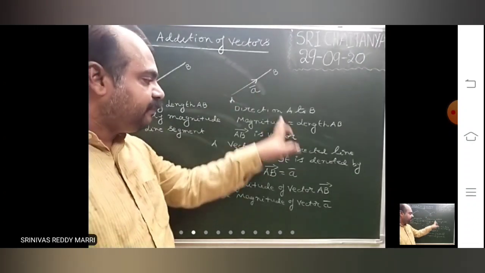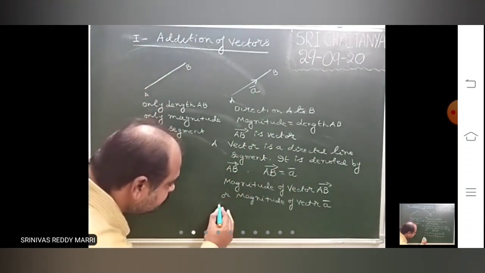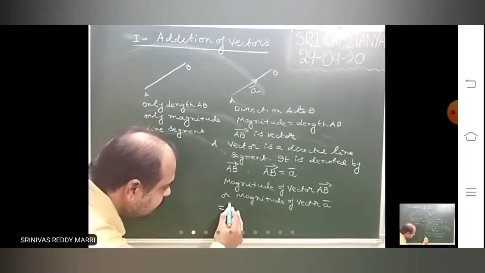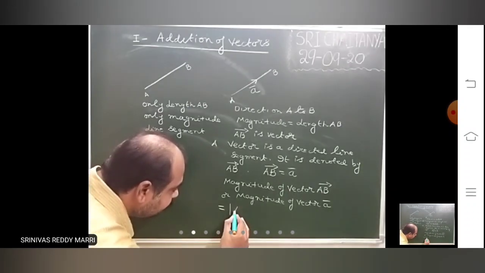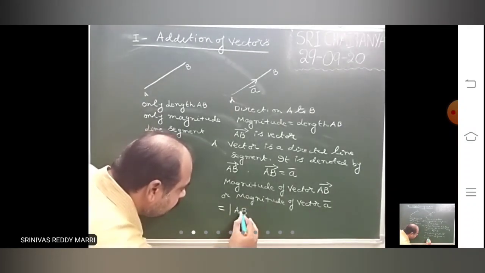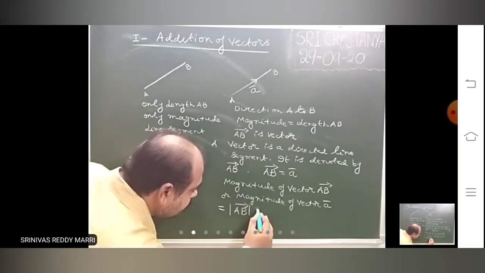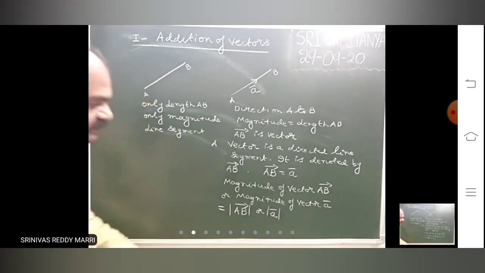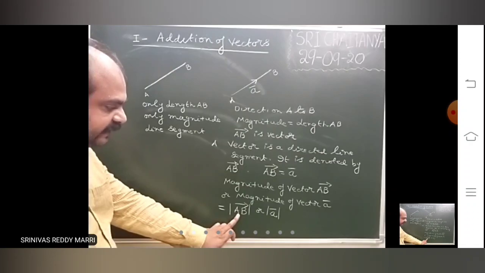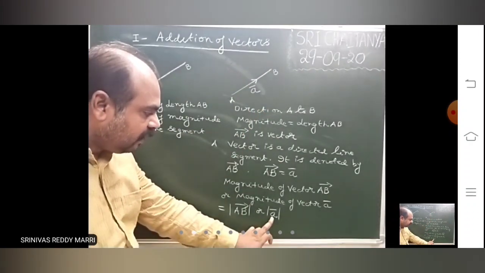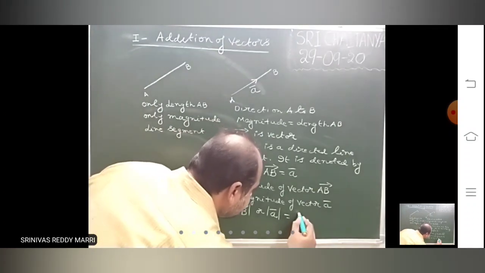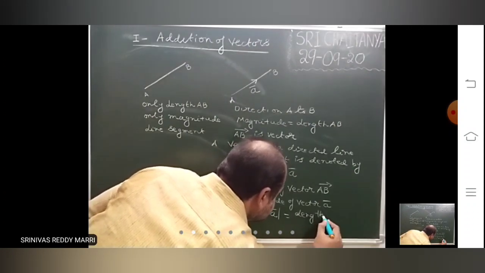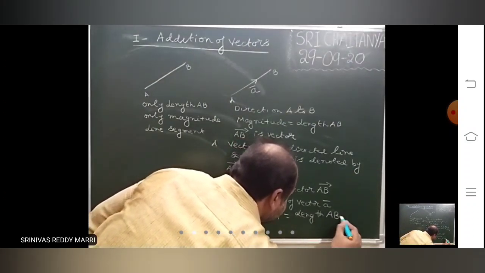So AB bar is nothing but a bar. The magnitude of vector AB bar, or of vector a bar, is the length AB. It is denoted as modulus AB bar or modulus a bar. This length AB is called the magnitude of that vector.